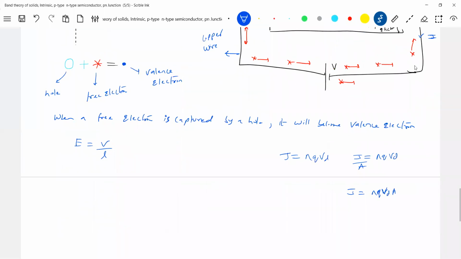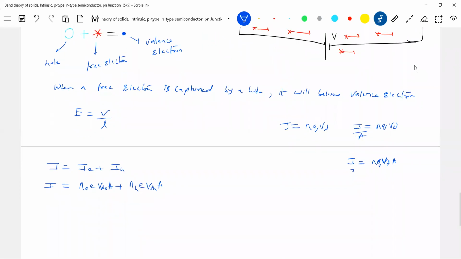And what is vd? vd is called drift speed. What all this current is due to what? Due to both electron as well as the hole. Both are responsible for the flow of current. So therefore, the total current I should be equal to IE plus IH. What is IE? Concentration of electrons, charge of electron, charge of electron is what? e only, drift speed of electron, into area of cross section. Then concentration of holes, charge of holes should be charge of electron only, drift speed of hole, into A. Okay, this is the expression.